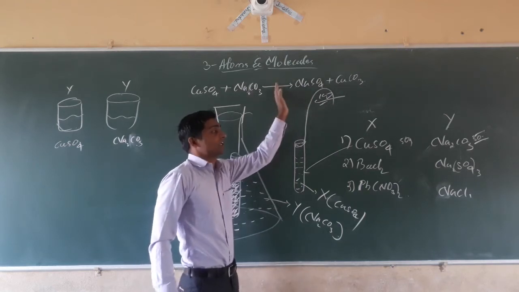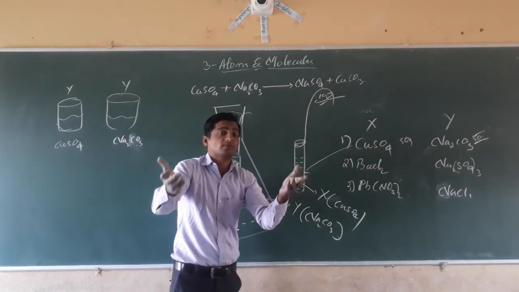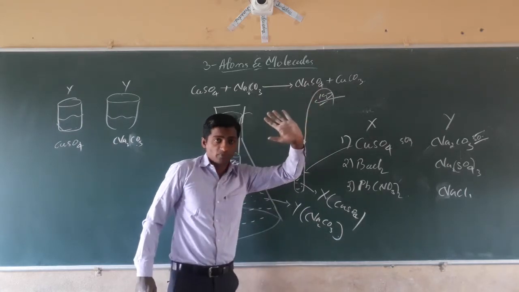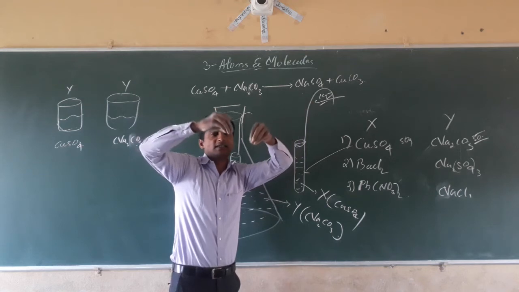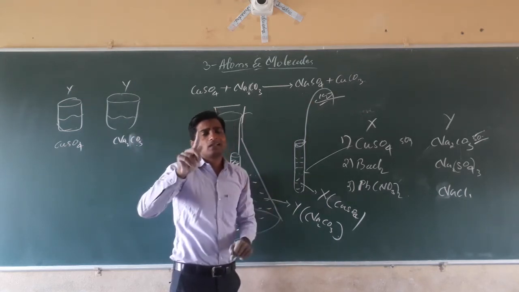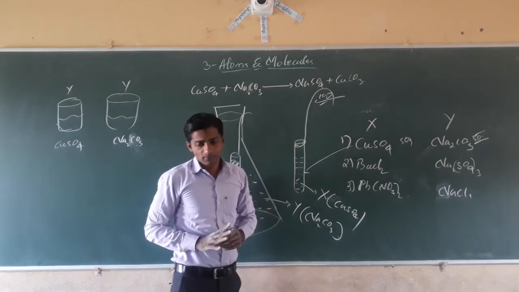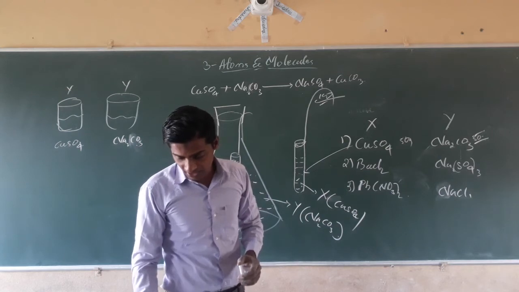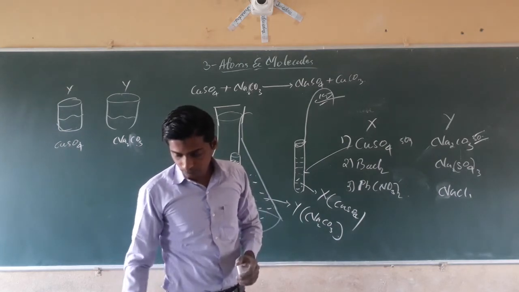Whatever mass we have taken, mass means the weight of the chemical substance, that much chemical substance is obtained. How much substance we have added, that much product we got. It means mass we neither create nor destroy. Isn't it? This experiment tells us that mass we neither create nor destroy.